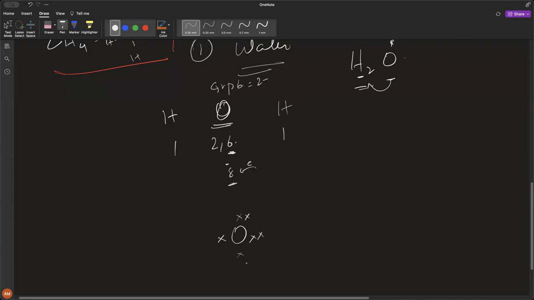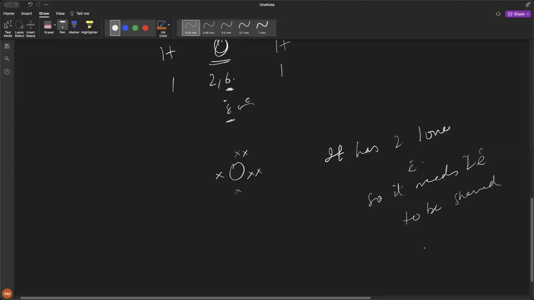you will observe it needs two. It needs two because it has two lone electrons. So it needs two electrons to be shared with its two lone electrons, right?